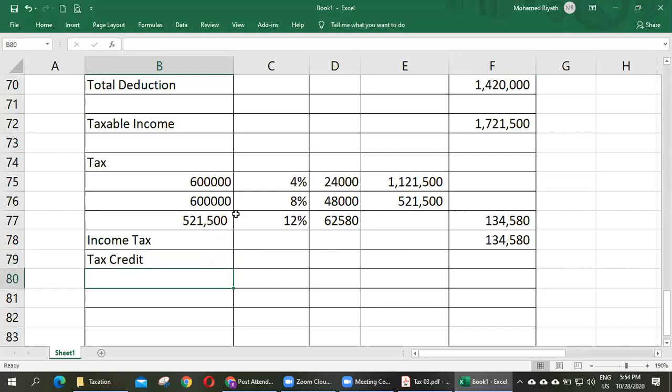Tax credit means he has already paid. So one person asked a question, how do we get this amount? First, total taxable income is this value minus the first 600,000, balance this amount. And from this amount we deduct the second 600,000 and we get this amount. Clear? MS12.